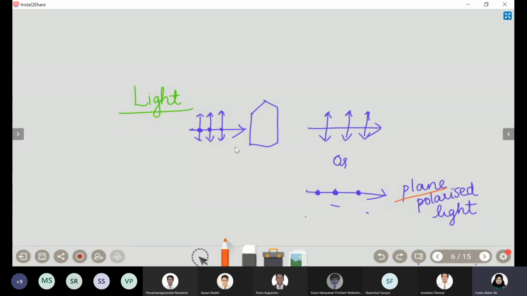Both of them are called plane polarized? Yeah. Plane means the vibration is only in one plane. It could be either the electric or the magnetic wave. If both are together, that is electromagnetic. Basically, light is like this. What passes the crystal, either this will be there or this will be there. Either the vertical or the horizontal waves will be there. That's the difference.